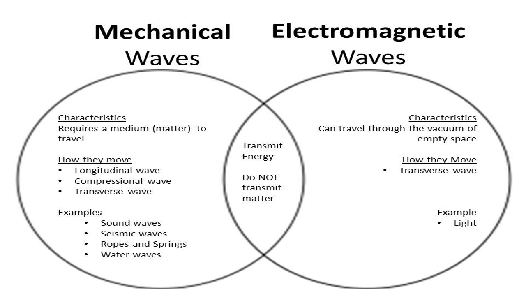All transverse waves are not electromagnetic waves, that is just a format of wave particle movement. Examples for mechanical waves are sound waves, seismic waves, ropes and springs and water waves.